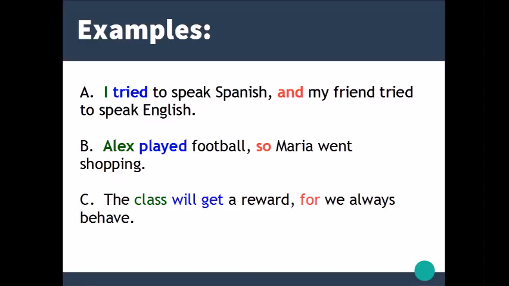Examples: I tried to speak Spanish and my friend tried to speak English. Alex played football, so Maria went shopping. The class will get a reward, for we always behave. In the first sentence, we have two independent clauses joined by the coordinating conjunction and. In the second sentence, we have the coordinating conjunction so. In the last one, we have the coordinating conjunction for.